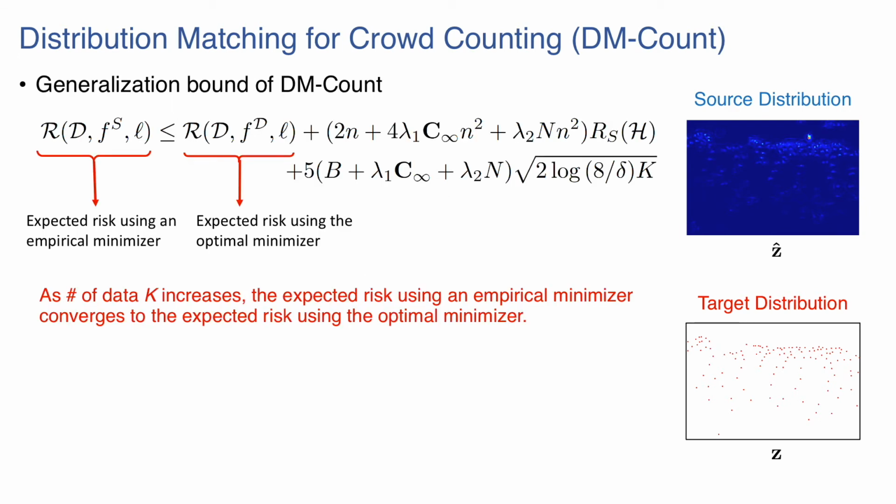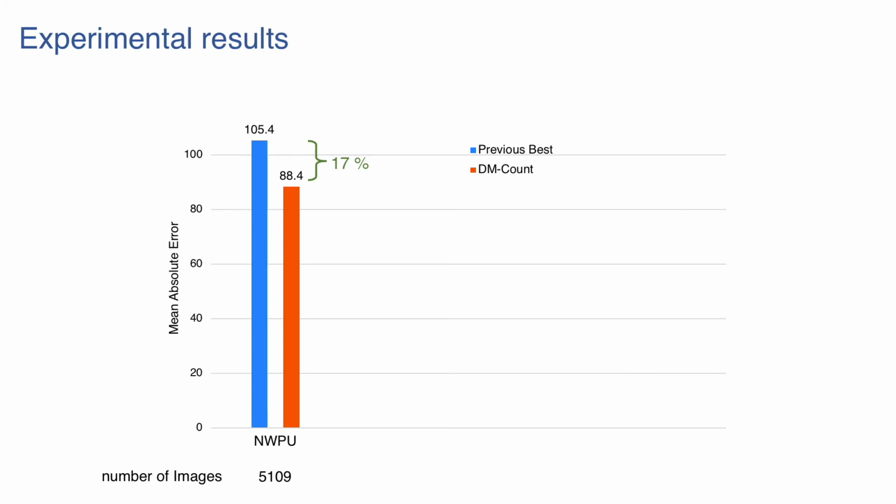We show the generalization bound of the proposed loss. As the number of data k increases, the expected risk using an empirical minimizer converges to the expected risk using the optimal minimizer. We evaluate our method on 4 challenging datasets. On the largest dataset, NWPU, our method reduced the mean absolute error by 17%.